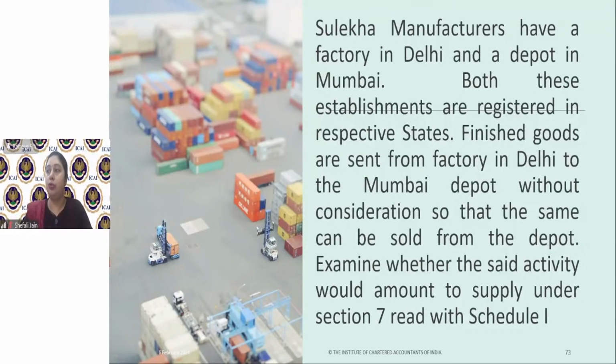So I'm very happy that all of you have answered correctly. Some of you have answered incorrectly, saying that it is not a supply, but I hope now they are also clear that even though consideration is not charged, since it is a supply of goods between distinct persons, it is considered as supply. Distinct persons means here they are distinct persons because they have two separate registrations under the same PAN.